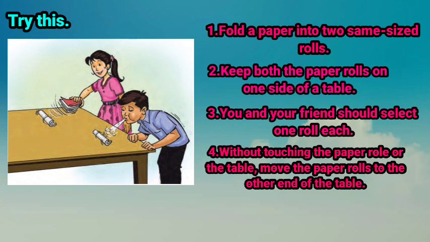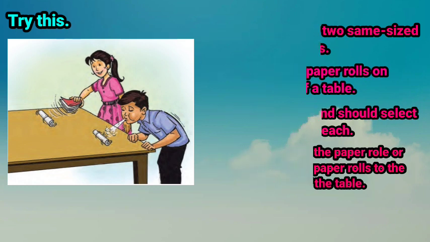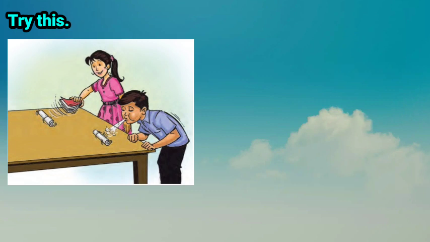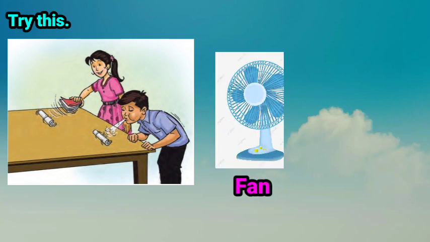What could be the reason for the delay in making the roll reach the other end of the table? You can see in the figure, the boy is blowing the paper roll with his mouth, and due to the low wind speed, his paper roll will be delayed in reaching the other side. Children, what can we do to move the paper roll to the other end of the table with greater speed? If we increase the wind speed by using a table fan or other high-speed wind generating material, the paper roll will reach the other side faster.